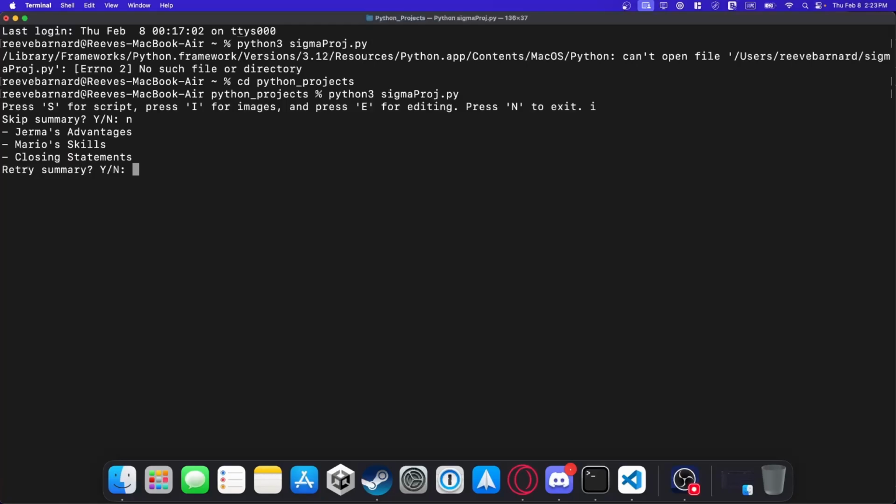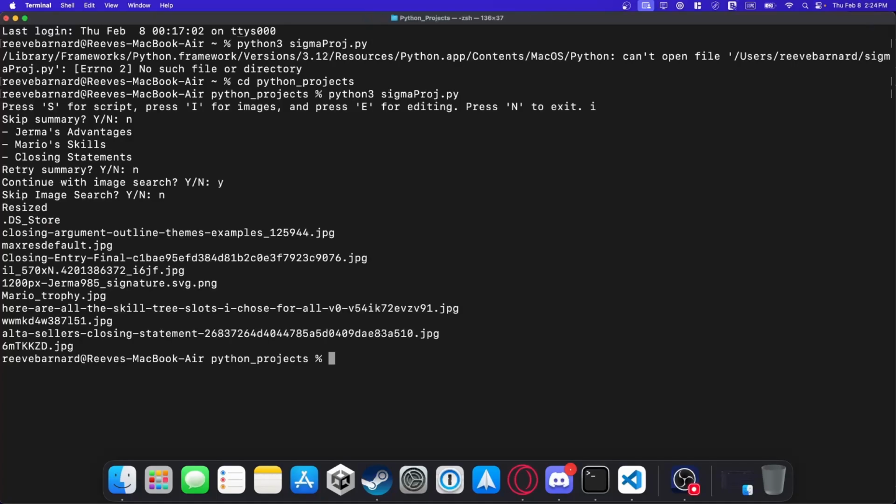Basically, it's a script about Germa versus Mario in a fight. Anyway, that summary is fine. Retry summary, no. Continue with image search, yes. Skip image search, no. I know that's a little redundant, but I don't care enough to fix it. So then it takes those 3 and it searches for them on Google Images. Those are all the images, and this is when it's converting it.